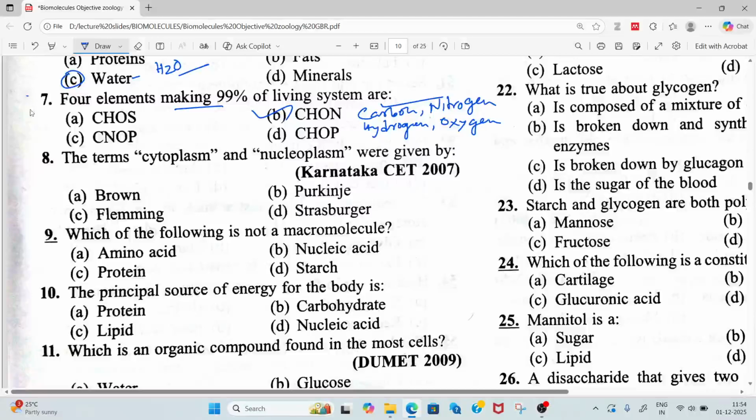So the four elements making 99% of the living system are carbon, nitrogen, oxygen and hydrogen.